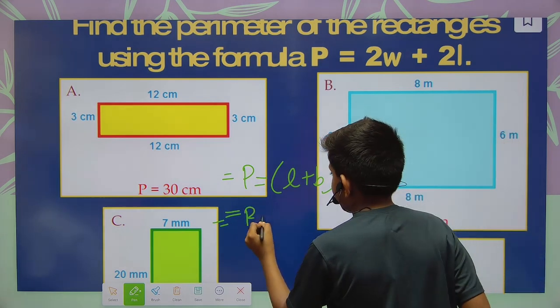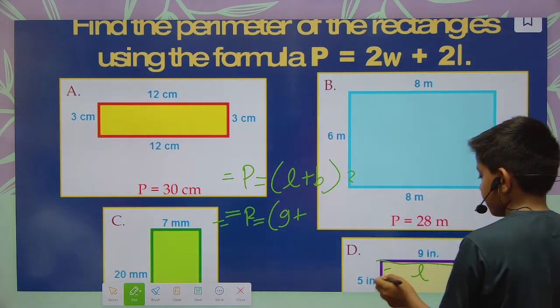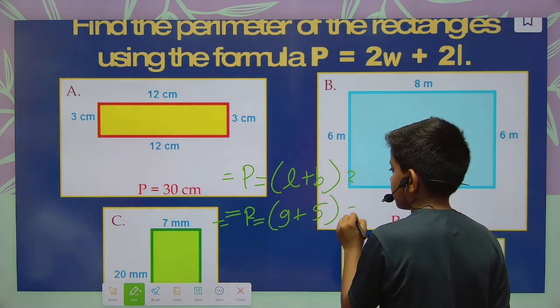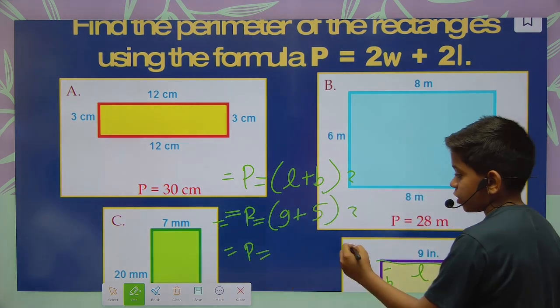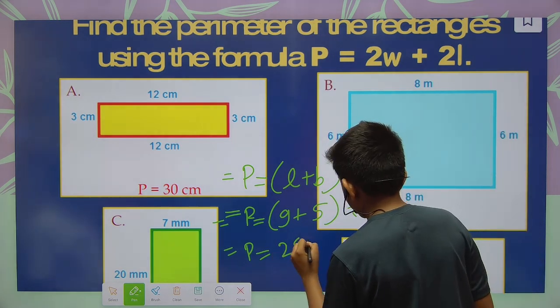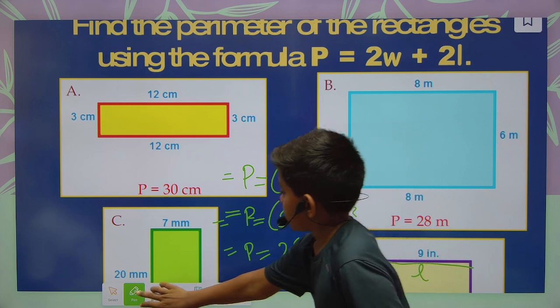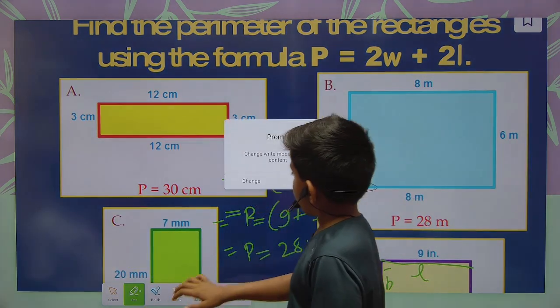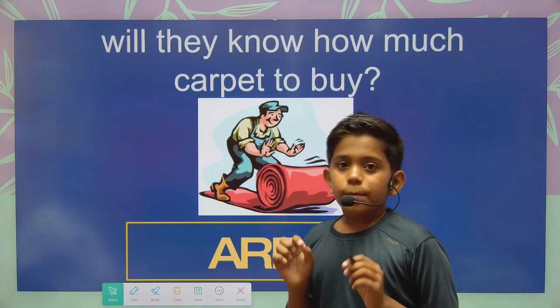Yes, perimeter is equal to, now here length 9 inch, we have to write 9 plus breadth 5 inch, 5. 9 plus 5 is 14. 14 into 2 is 28 inch. So here we got the answer 28 inch. Okay, I hope you understood about this. So now we have completed our perimeter.